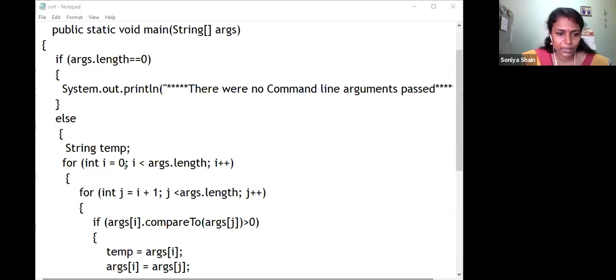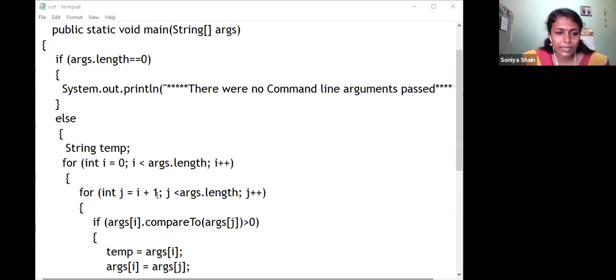Then for int i is equal to 0. Here the comparison is checking the first string and the second string. So here i is equal to 0 and j is equal to i plus 1. Then here comes 0, 1, and next it is comparing, and according to the ASCII value, it will compare and arrange the values in A to Z order. I am using ascending order here.